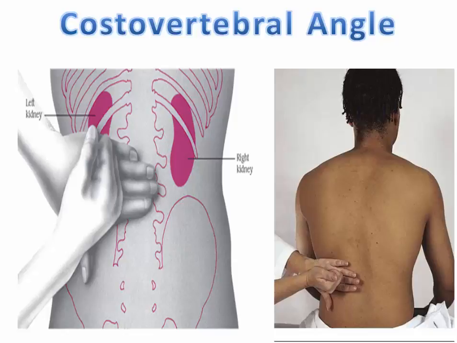One of the most important reasons to check for tenderness at the costovertebral angle is to distinguish between pyelonephritis and urinary tract infections. Pyelonephritis, which involves inflammation and infection of the kidney itself, is often caused by the spread of bacteria from outside the body up the urinary tract, through the bladder, into the kidneys. As a result, a simple urinary tract infection affecting the bladder could eventually cause pyelonephritis if not treated, whereas having a urinary infection does not cause costovertebral angle tenderness, pyelonephritis does.